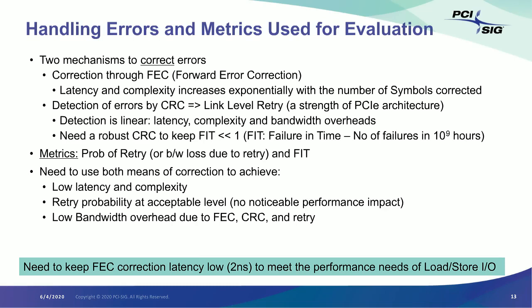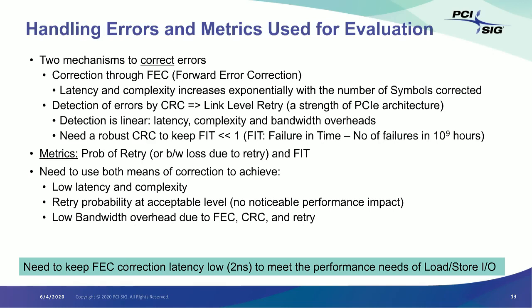Detection, on the other hand, is done by CRC, and it is a linear problem because all that you're checking is, did I get a zero syndrome or did I get a non-zero syndrome? So if you deploy n CRC symbols, you can detect up to n symbols in errors. In PCI Express, once you detect an error, if you didn't correct the error through FEC, it is going to result in a link level retry.